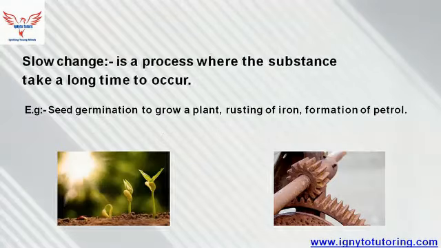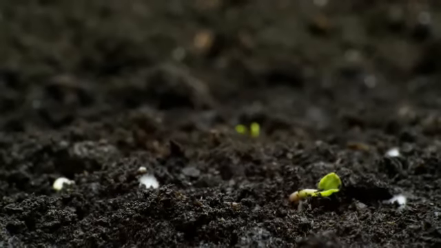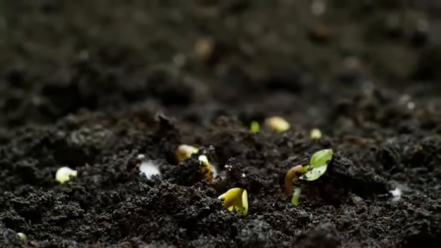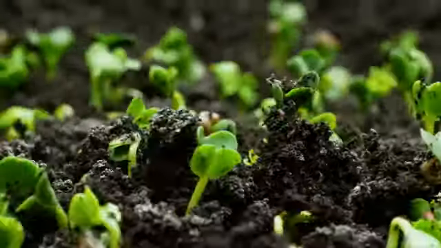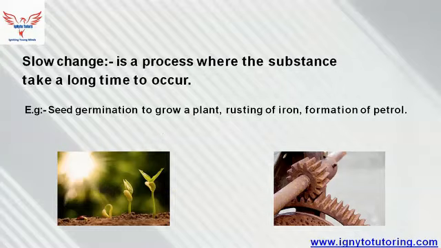Slow change is a process where the substance takes a long time to change. For example, germination of seed to grow a plant. Seeds remain dormant or inactive until conditions are right for germination.